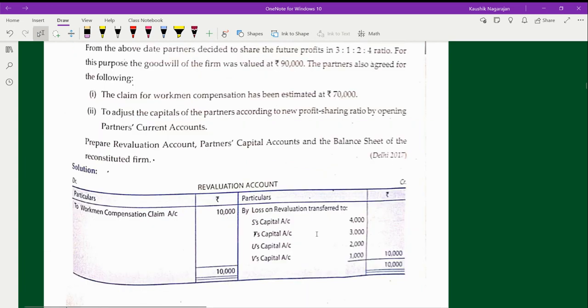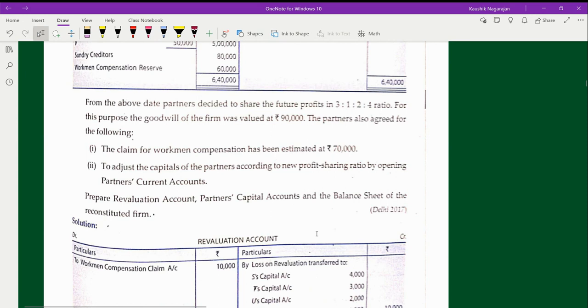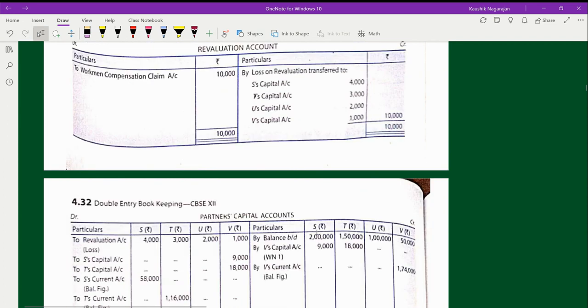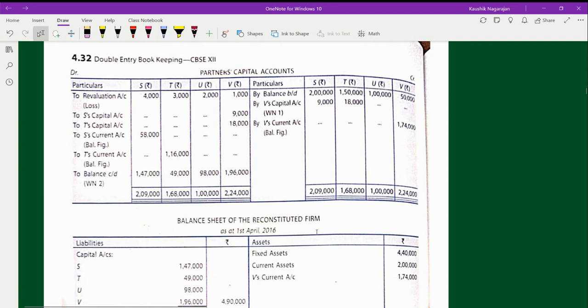So here it is mentioned that only for the capital adjustment it has to be passed through current account, to adjust the capital of the partners in the new profit sharing ratio by opening partners' current account. So in place of the capital you are using current, but not all the way. In the goodwill case, you are going to use only the capital. That's the only change. Otherwise, only in the cases of amount brought in and amount withdrawn do you use the current account; you will not use the current account anywhere else. Clear?